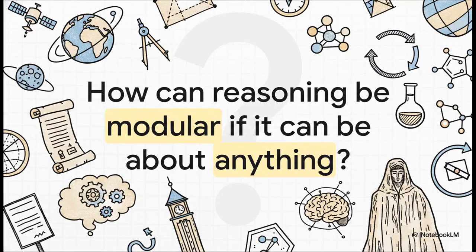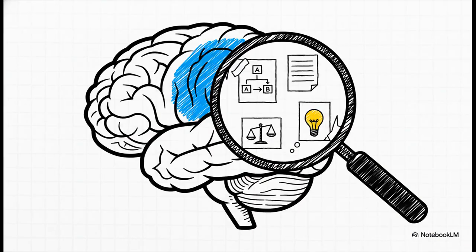So, if you suggest the mind is made of all these specialized tools or modules, you run smack into a big problem. How could reasoning possibly be modular? Reasoning seems to be the ultimate general-purpose tool, right? I mean, humans can reason about literally anything, from using astronomy and geometry to figure out the Earth's circumference, to using history and chemistry to debate the age of an ancient artifact. How could one specialized tool handle all of that? Well, the answer lies in that distinction we just made between a real and a virtual domain.